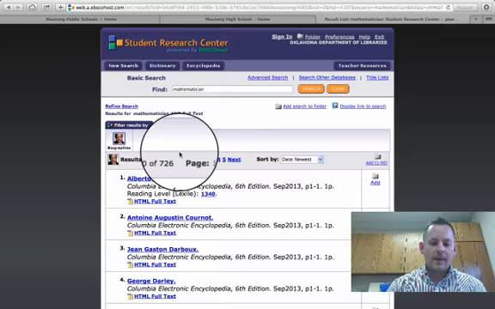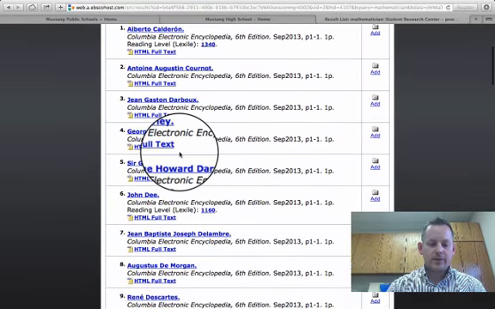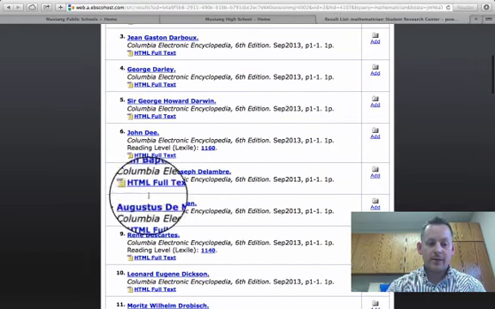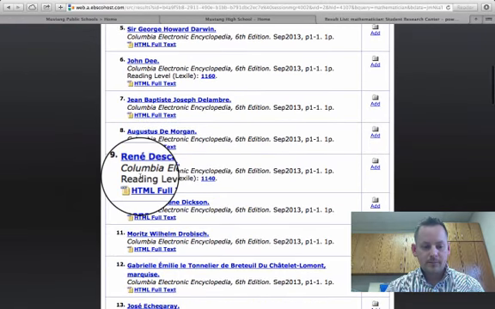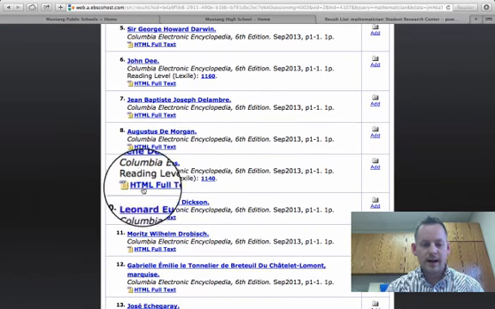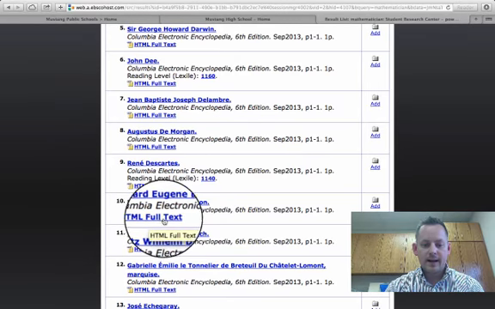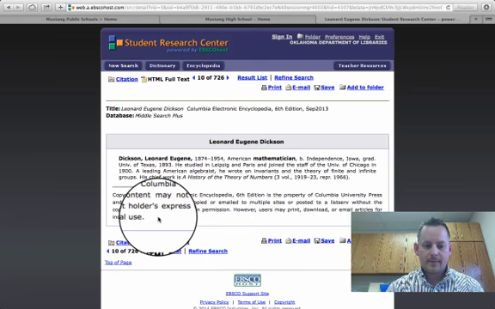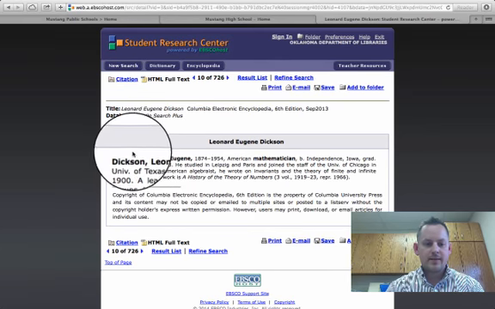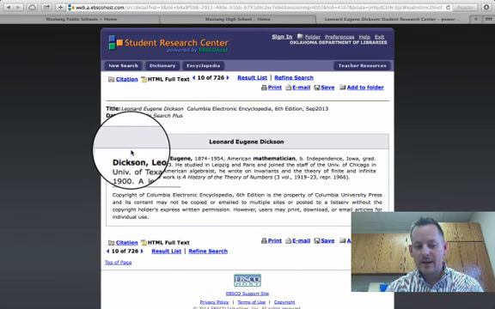Now, at this point, you can scroll through here and it's giving you a bunch of information on some of these people. So for example, if you choose this guy right here where it says HTML full text, this is some basic information about this man, but it's not really a full text.